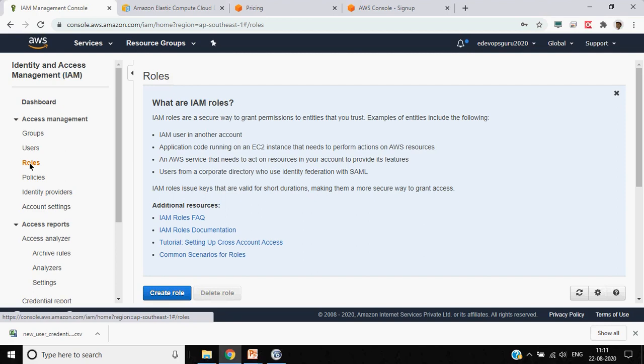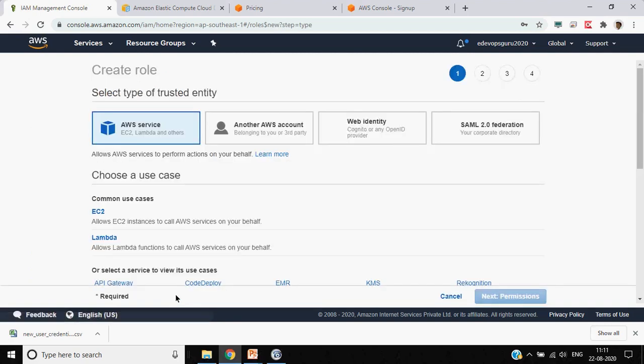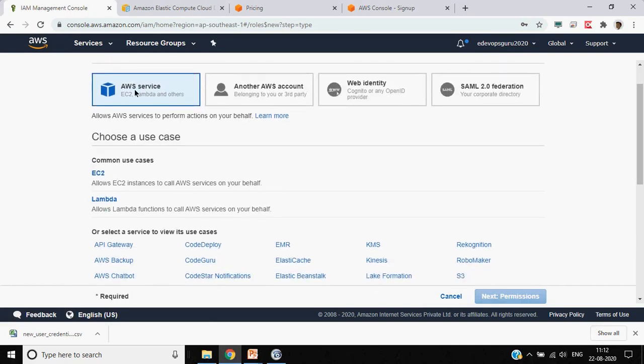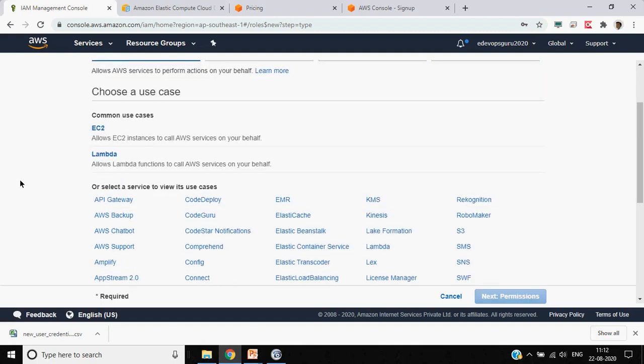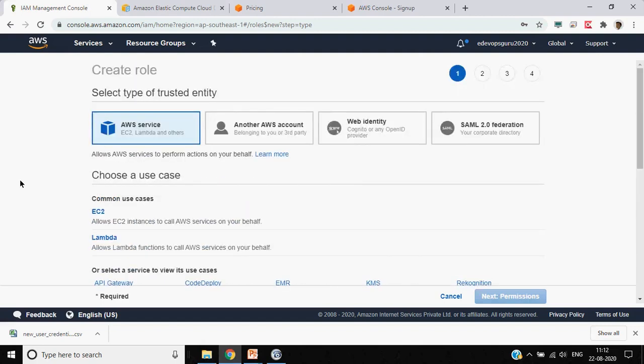Okay, so let's create a role. It will help you understand how it works. So this is how it works. You choose a service. You already have some predefined use cases also, for example, EC2 to call AWS services on your behalf. So let's say I want to use the AWS service.